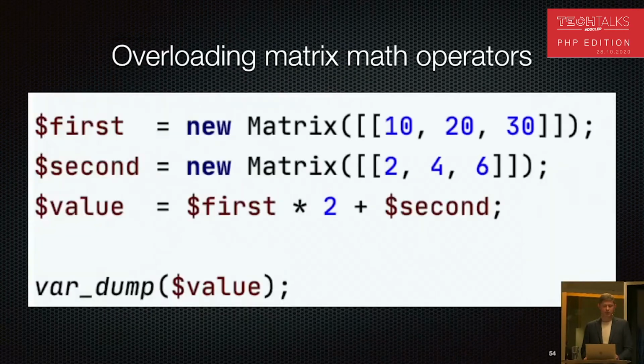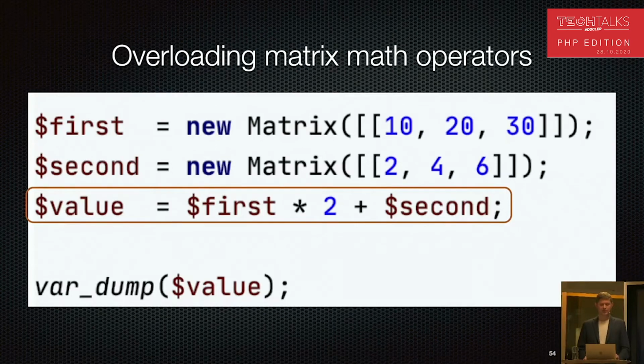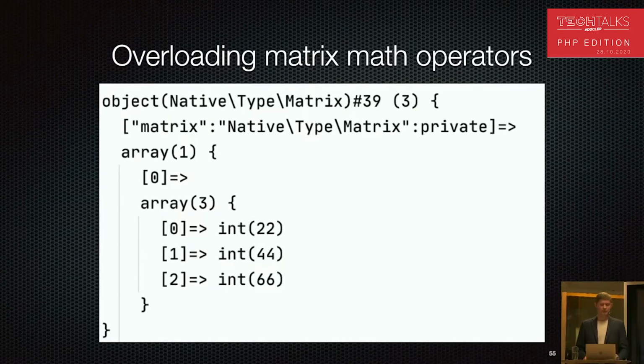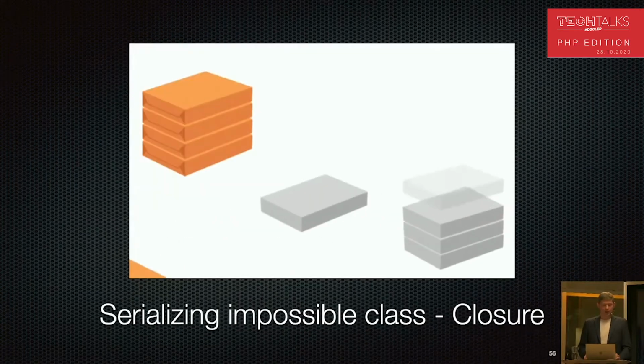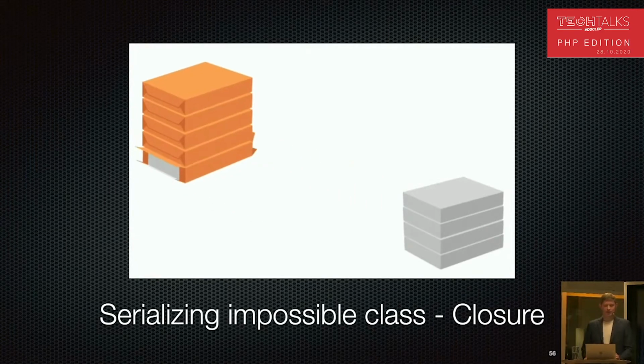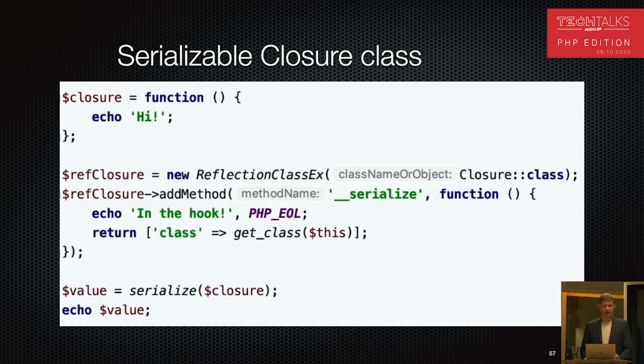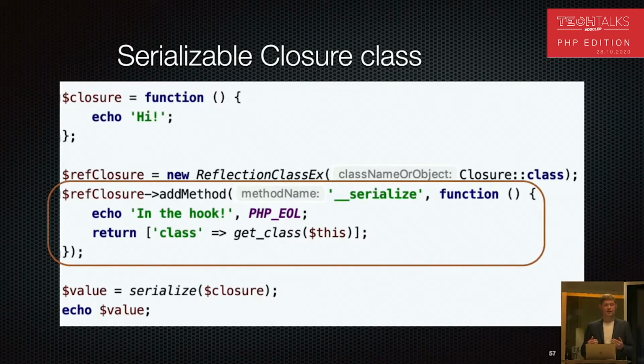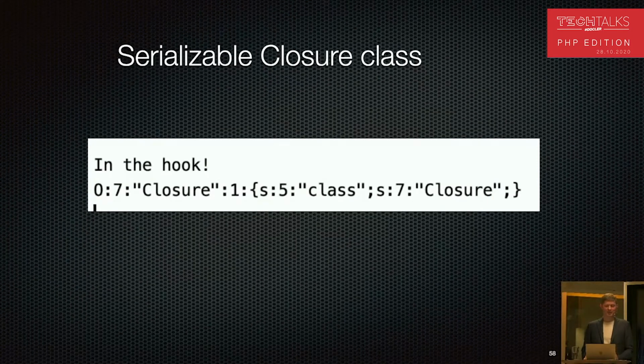This is how it works. And now, finally, it's possible in PHP to make addition of matrix in userland by overloading operators. And when we run it, we will get a beautiful matrix multiplied and handled by our PHP library. Okay, interesting example how to serialize impossible class like closure. We can just, in runtime, add a serialize method to this class and make it serializable, so PHP will be truly happy to serialize it, and we will see an output from serialization of first closure in PHP.